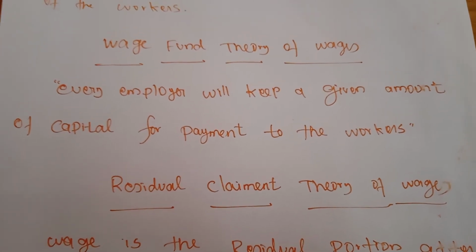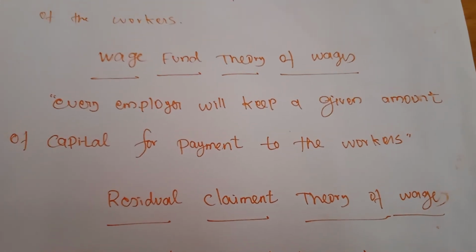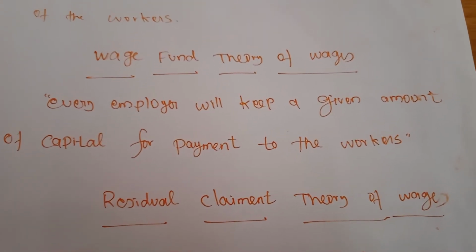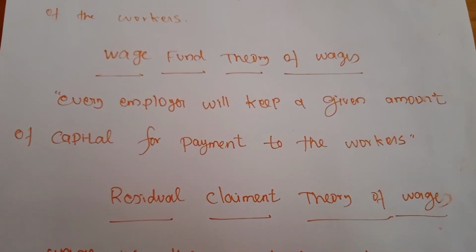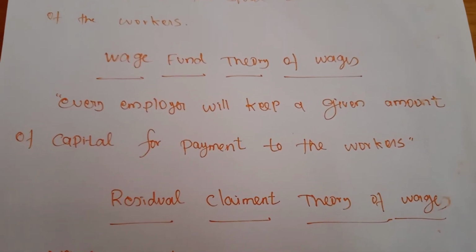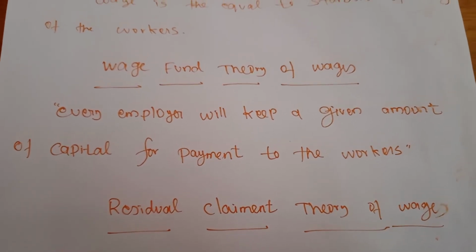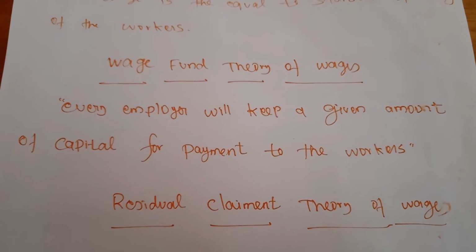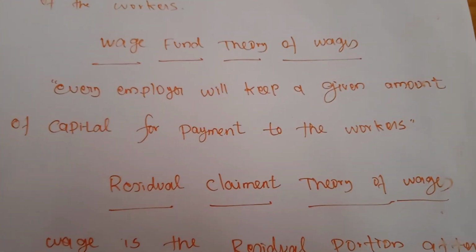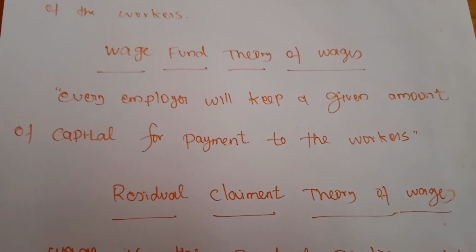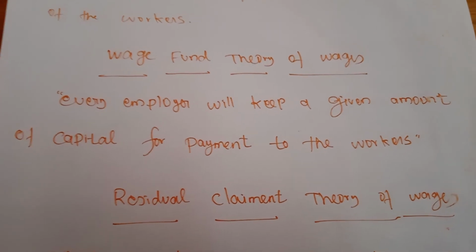The trade union will come to bargain with the employer to increase the wage rate, but the theory does not explain this. Next, the capitalist will take away a large sum before making the payment of wages. Before making the payment of wages, he will spend a large amount of money for production purposes.